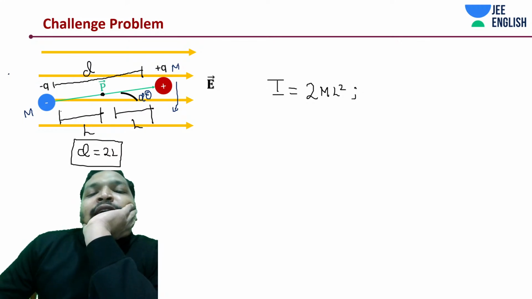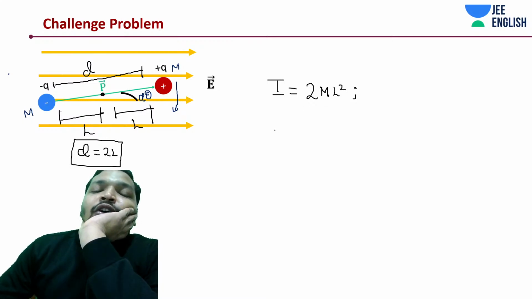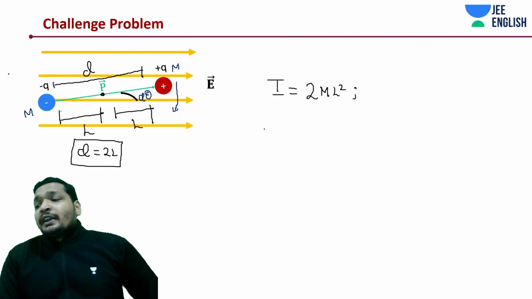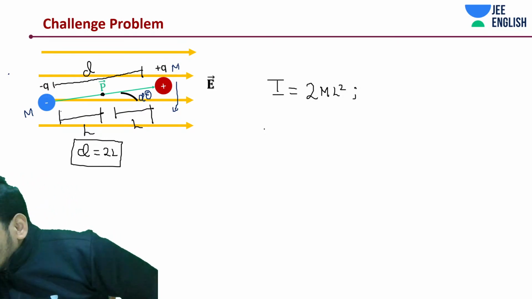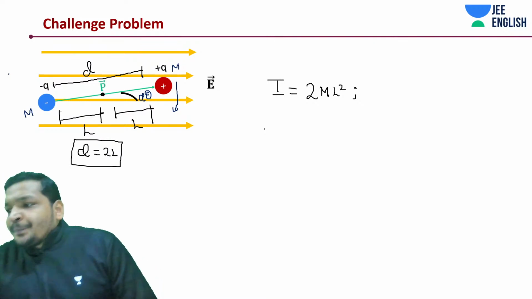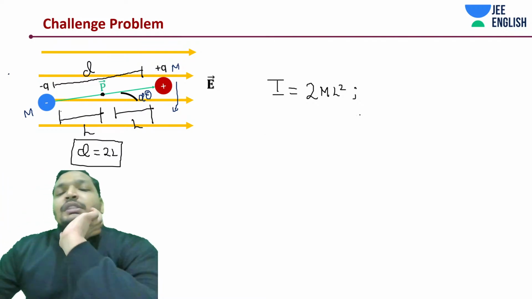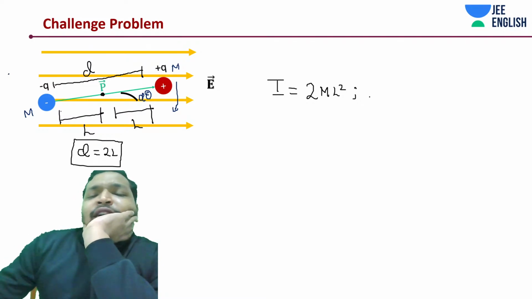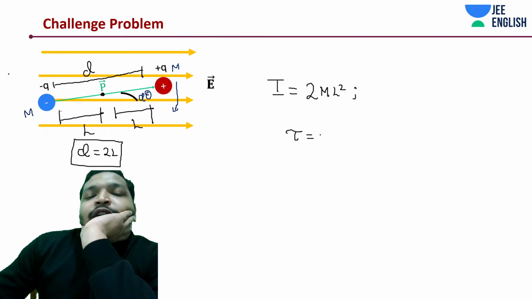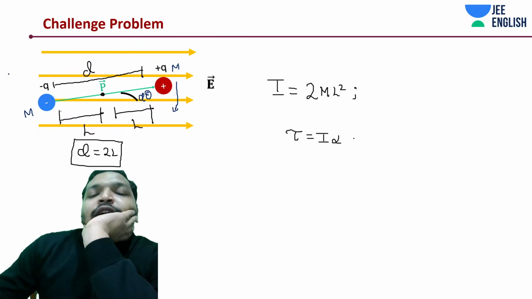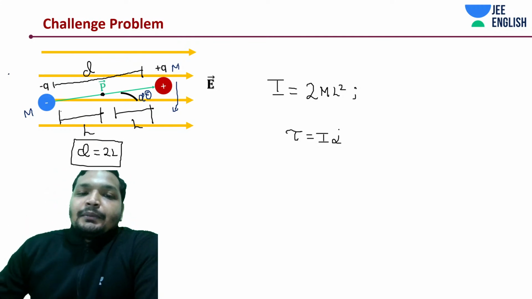Now arises the question in your mind. I have the moment of inertia, but this guy is saying it's going to execute simple harmonic motion. How do I find out the time period? See, it's a very simple concept. What you need to do is, first of all, understand there is a torque, and you're going to equate it to I alpha. From that I alpha equation, you'll be able to derive the time period.